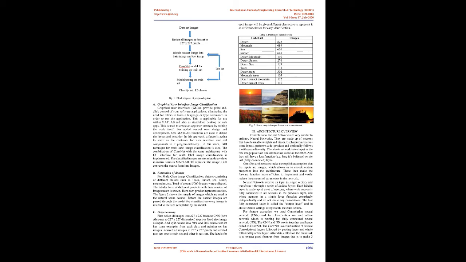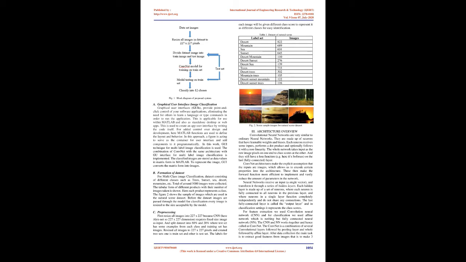B. Formation of dataset. For multi-class image classification, a dataset consisting of different classes such as trees, sunset, sea, desert, mountains, etc. was used. A total of around 5,000 images were collected. The tabular form of different products with their number of images taken is shown. Here each product represents a class. Figure 2 shows a sample of images which are used in the natural scene dataset.